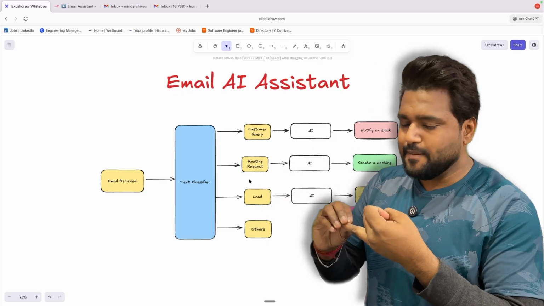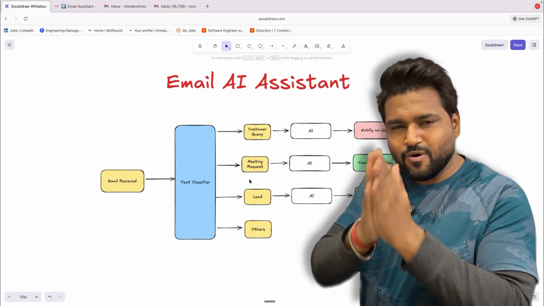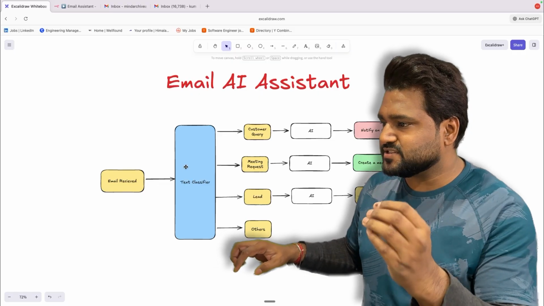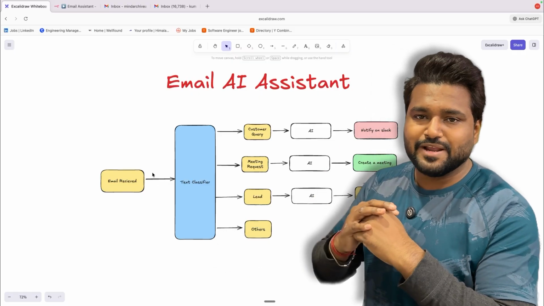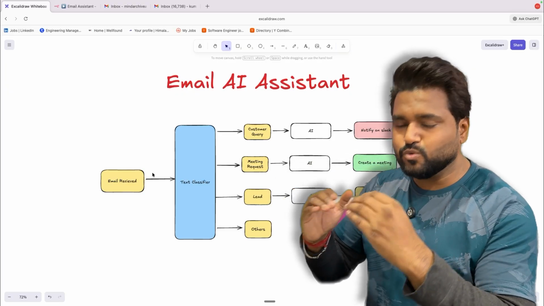There could be meeting requests. There could be leads which are coming from external sources. And according to every type of email, they need to do some action. Today, I'm creating an email AI assistant which will basically get your email. It will tag your email according to the type of the email, and it will do the action accordingly.